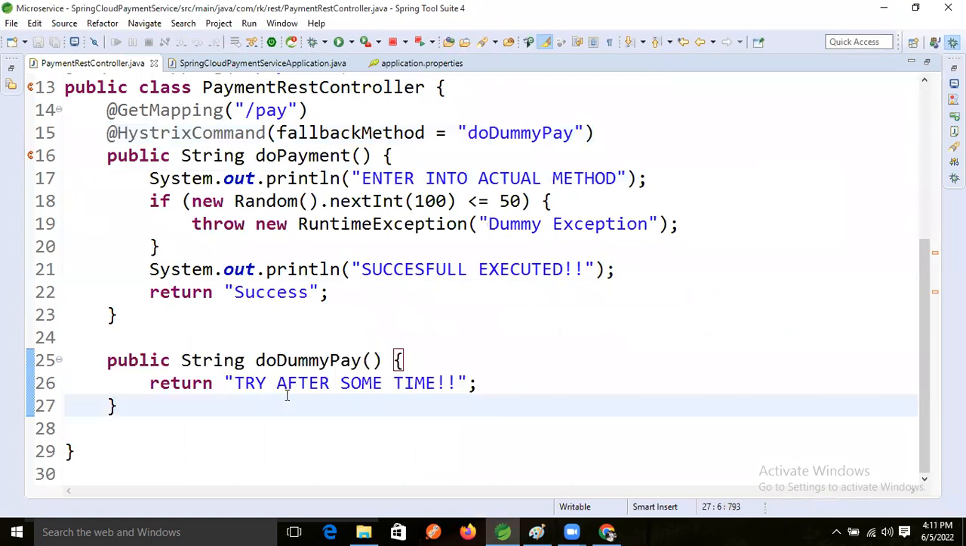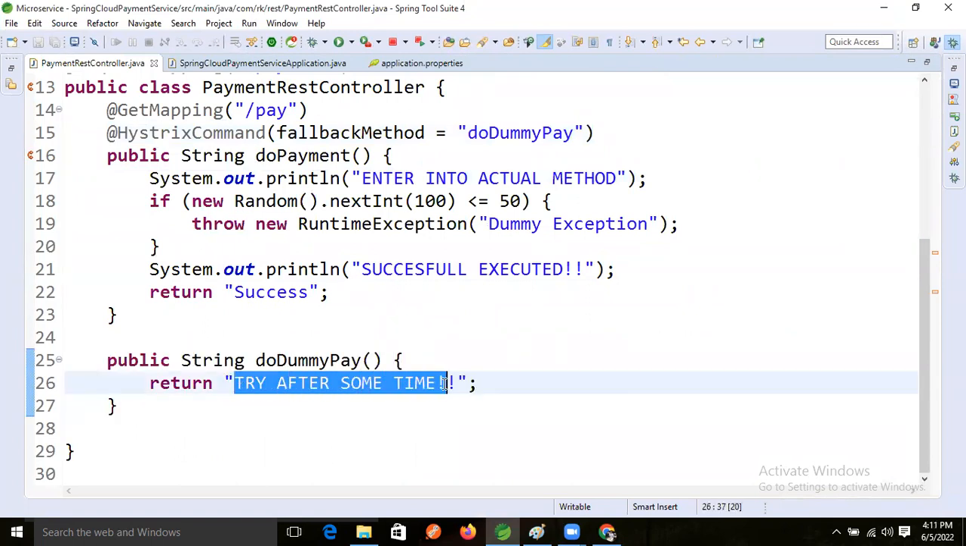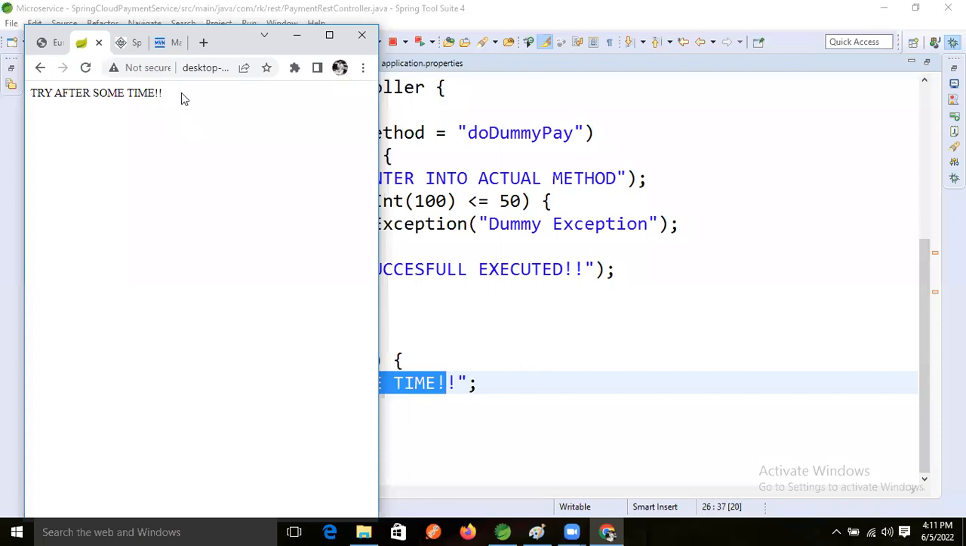Which logic is executed? This one we are getting on the browser. Is this message showing or not? Yes, Ravi. "Try after some time" on the browser means our server is busy now. Our server is down, just assume that.